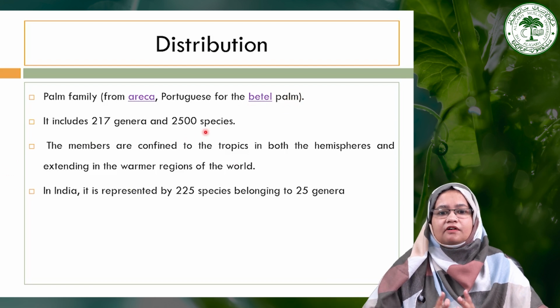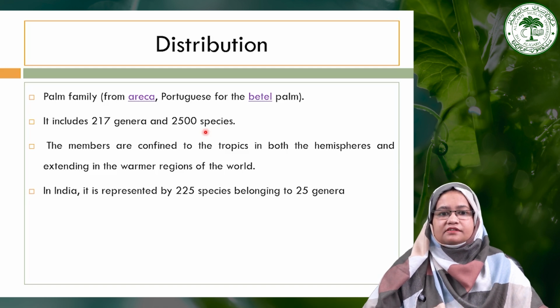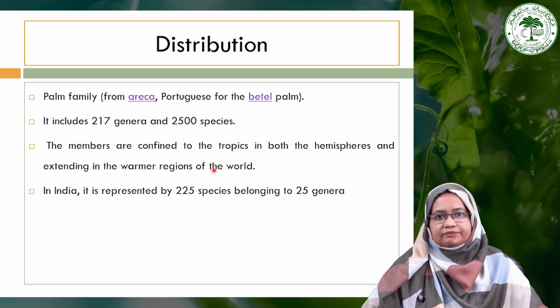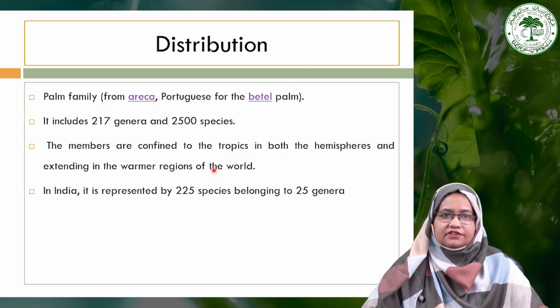So you can see this is quite a large family of monocots. The members of this family are confined to the tropics in both hemispheres, extending into the warmer regions of the world. In India, it is represented by around 225 species belonging to 25 genera.